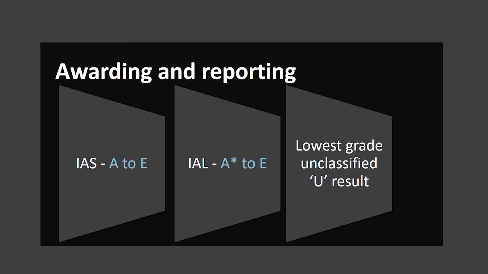Yes, next is you should know the difference, okay? How they are grading in IAS and how they are grading in IAL. So in IAS, there is no star, it's from A to E. However, in IAL, there's A star to E. And the lowest grade is unclassified, which is U result, which we don't want any student to get.